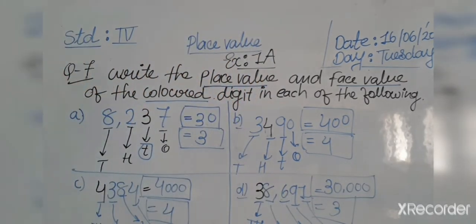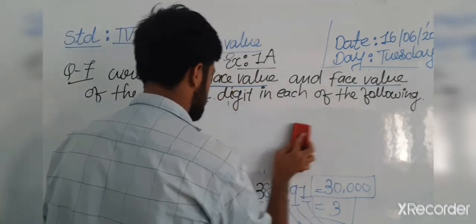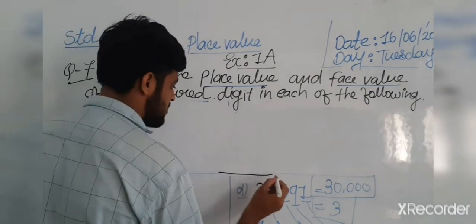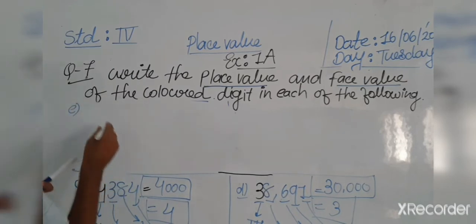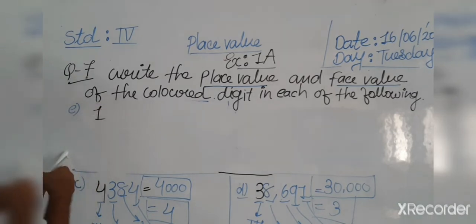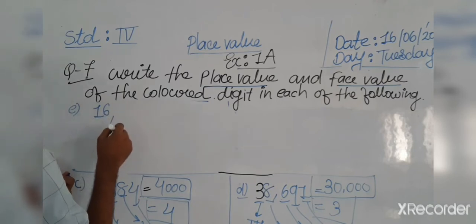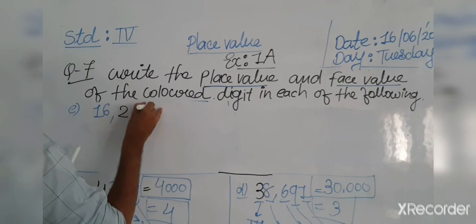Okay, so now let's move to question number E. I am starting question number E here. Question number E is what? All of you, question number E is 16,241.